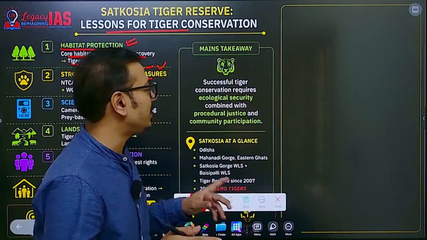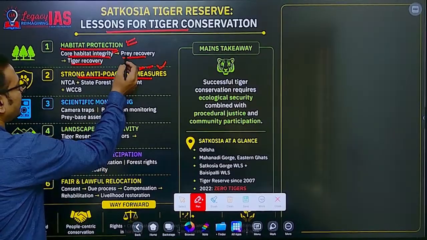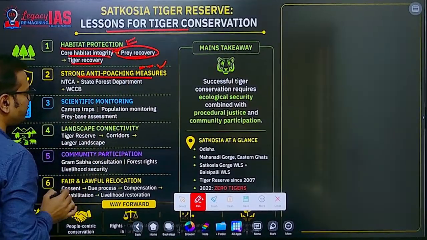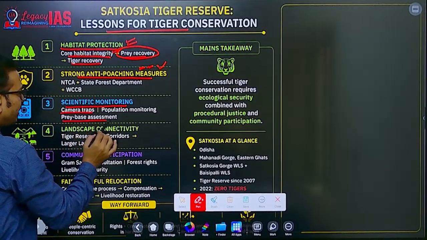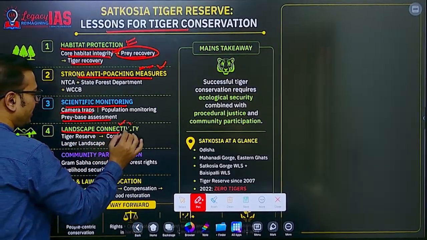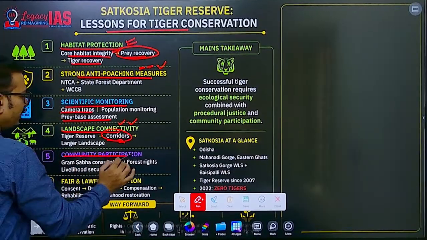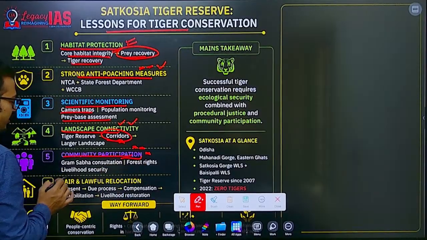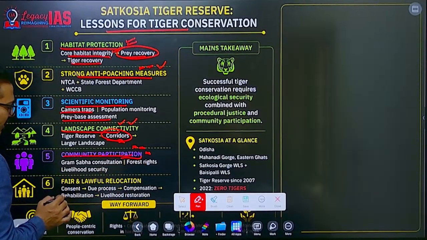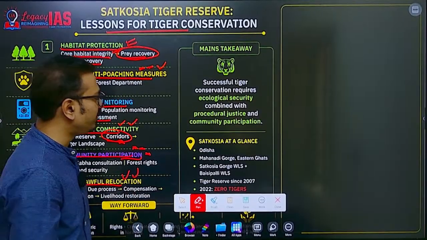There must be some kind of problems related to poaching and the prey base, and prey recovery must be ensured. Scientific monitoring should be there, camera traps, and prey base assessments. Landscape connectivity should be there, tiger corridors should be ensured or protected. Community participation in protection of that habitat should be ensured, with fair and lawful relocation. This is the way we should talk about it.